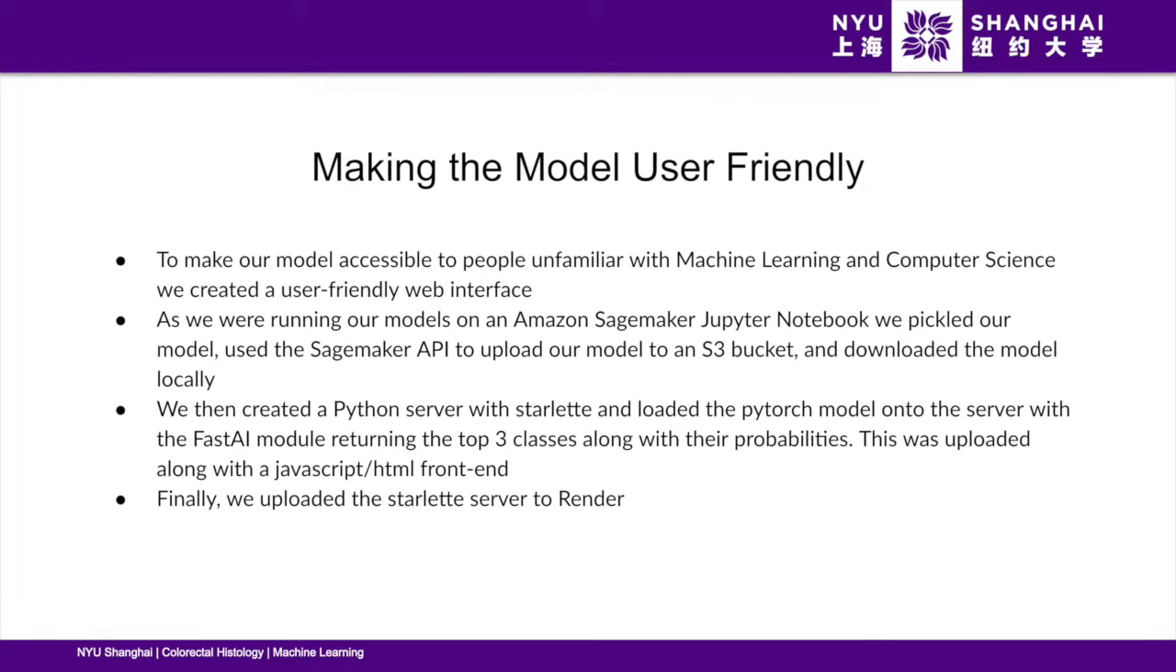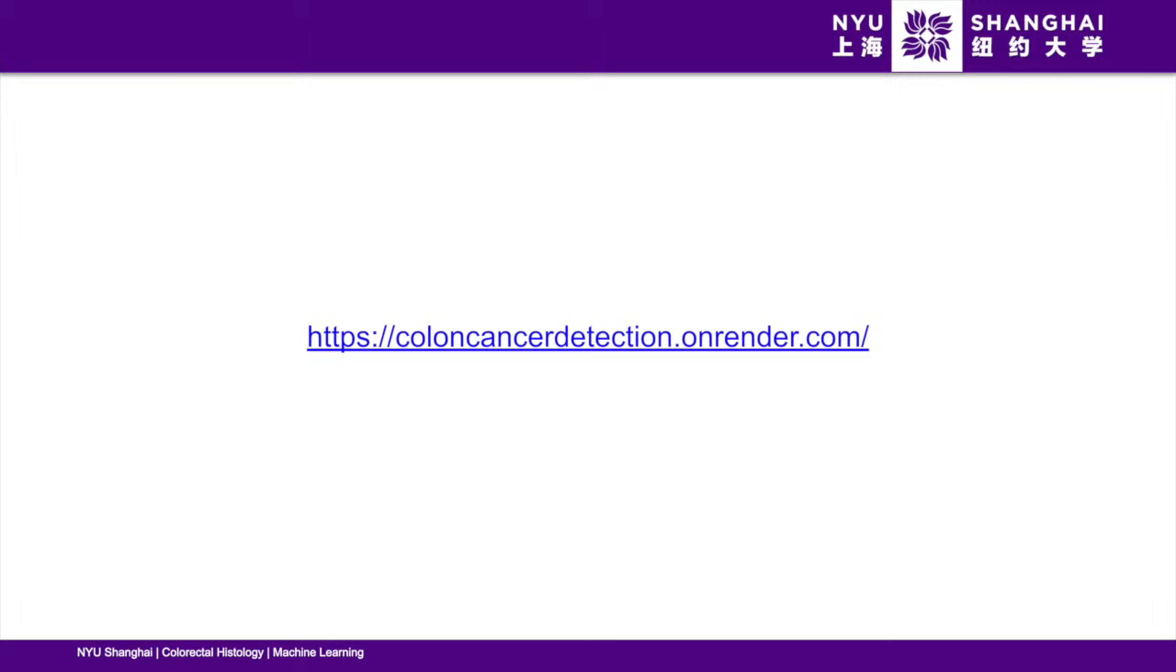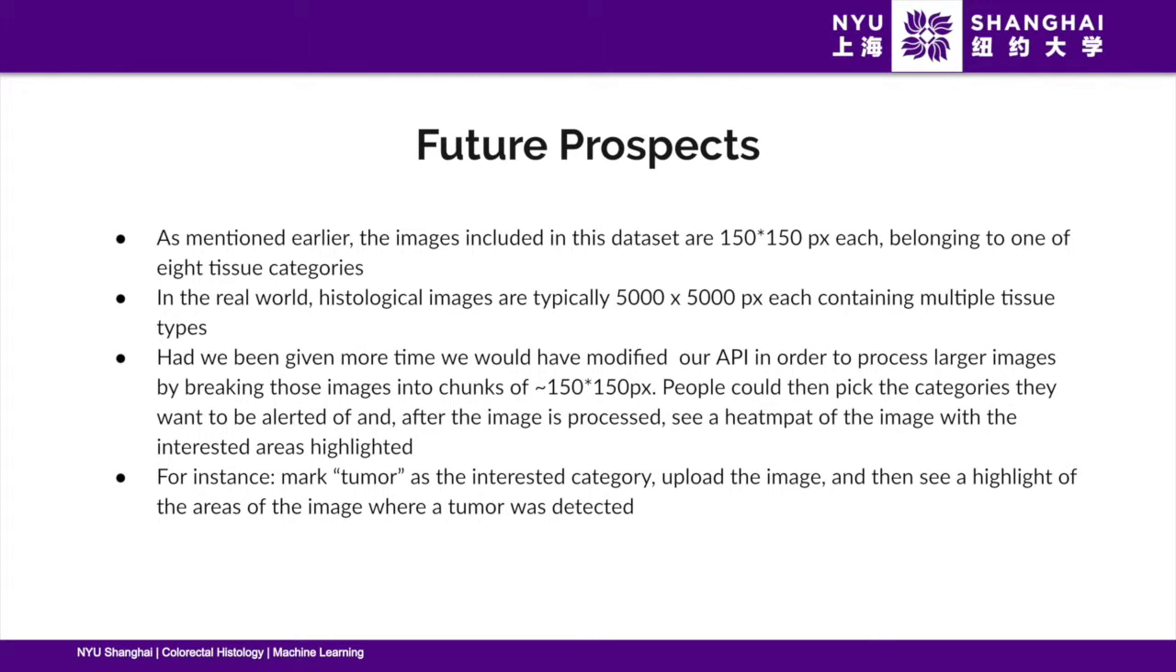So to make our model accessible to people unfamiliar with machine learning and computer science, we created a user-friendly web interface. Since we were running our models on an Amazon SageMaker Jupyter notebook, we pickled our model, then used the SageMaker API to upload our model to an S3 bucket, and then downloaded the model locally. We then created a Python server with Starlette and loaded the PyTorch model onto the server with the FastAI module, returning the top 3 classes along with their probabilities. This was uploaded along with a JavaScript/HTML frontend to a server called Render. And this is the URL in case you're interested in looking at our front end.